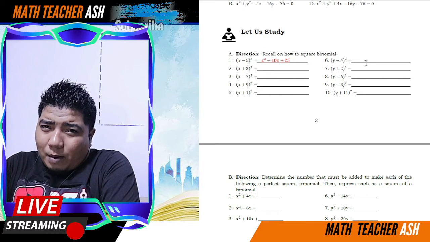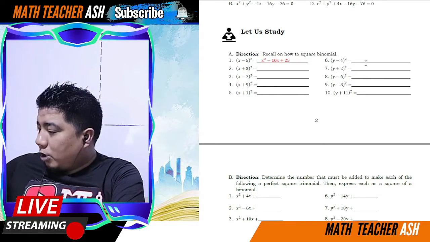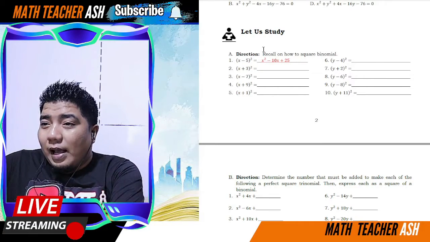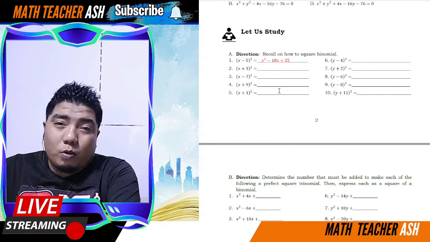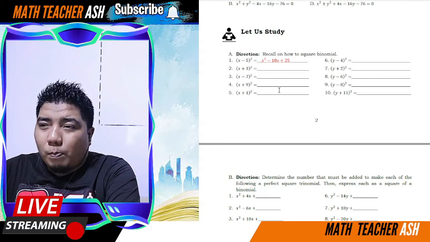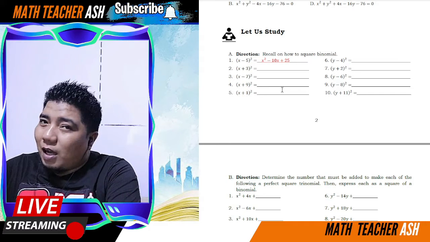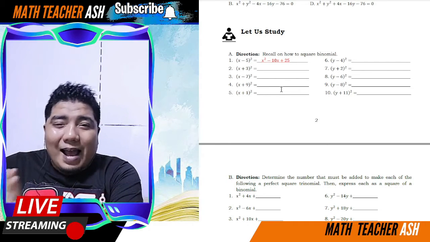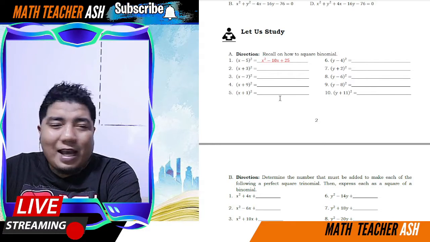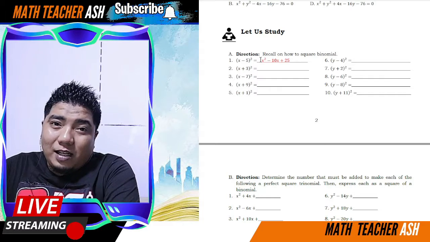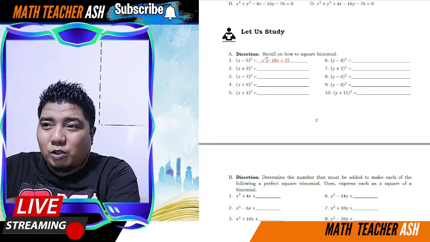Remember, when you square a binomial, when we say binomial, that is two-term. Okay, two-term expression. So, as you can see here, my dear math learners, we have an example, x minus 5, or the quantity x minus 5 squared. So, paano ba kukunin ang square of a binomial? Remember, my dear math learners, ang gagawin mo lang is all answers for the square of a binomial is always a trinomial yan. Trinomial yan. Ang first term niyan is the square of the first term dito sa given. So, ano bang square ng x? So, x squared. So, yan yun.